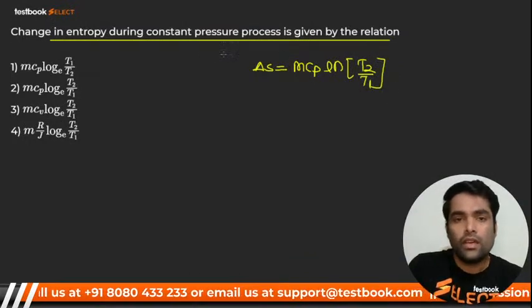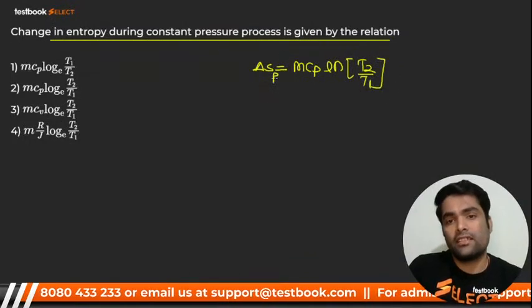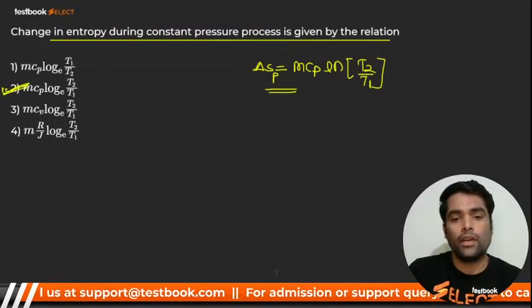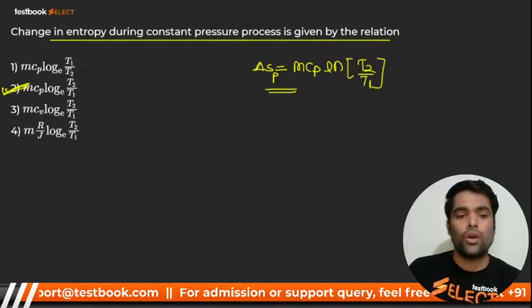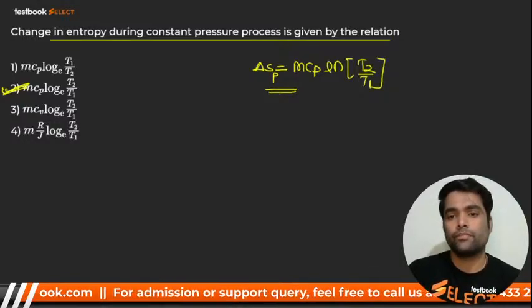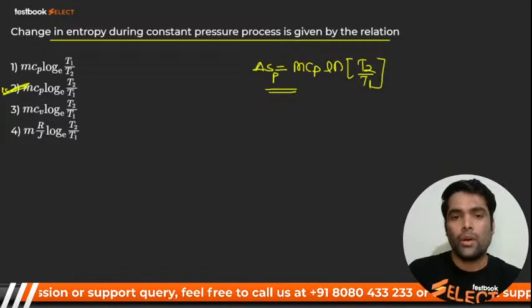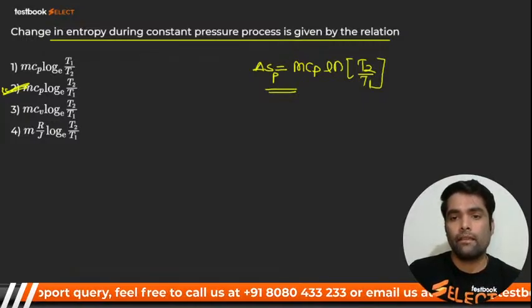Yes or no? It is constant pressure. That is delta S at constant pressure, right? So answer will be what, my dear? mCp ln T2 by T1. Option number 2 is right. Option number 2 is correct. Okay. So here we go for next.